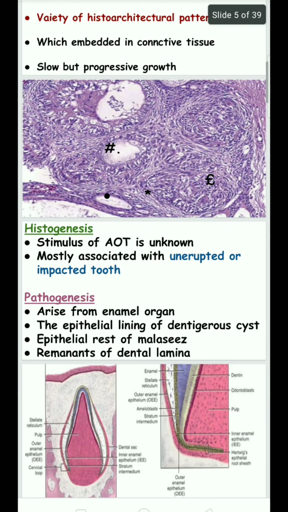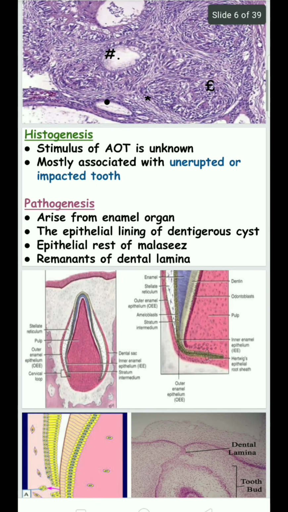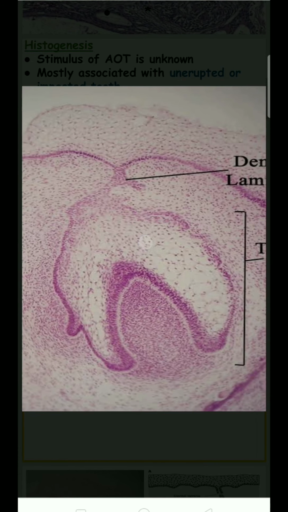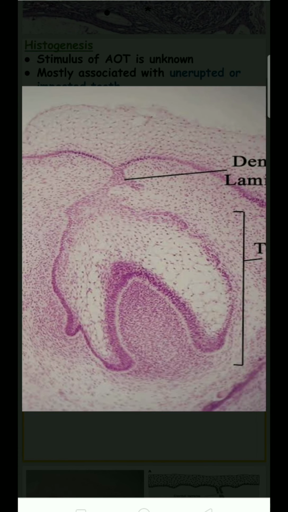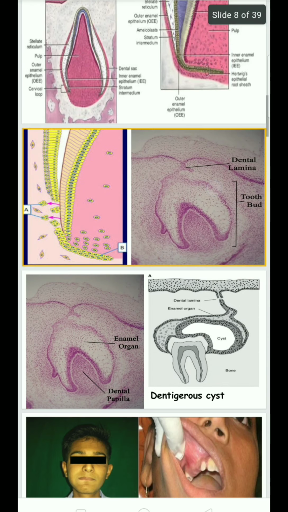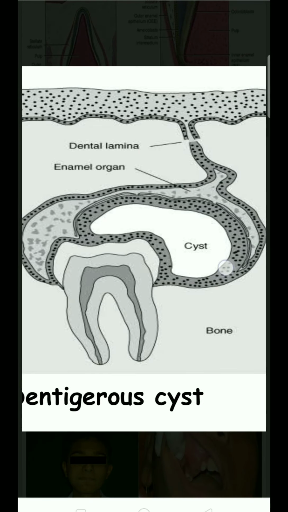In histogenesis, there is a stimulus needed for the growth of the tumor. In this case, it is an unknown stimulus. Mostly it is associated with an unerupted or impacted tooth. In pathogenesis, it arises from the enamel organ, which means that during trauma or injury, the enamel organ gets disturbed. At the same time, it also arises from the epithelial lining of the dentigerous cyst.